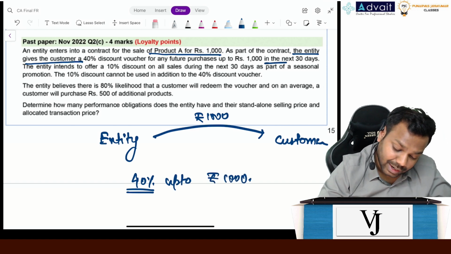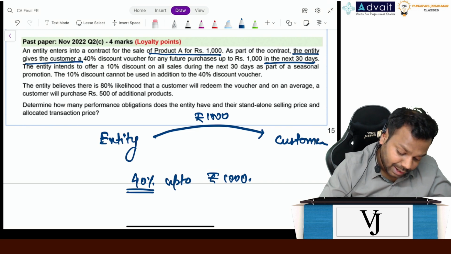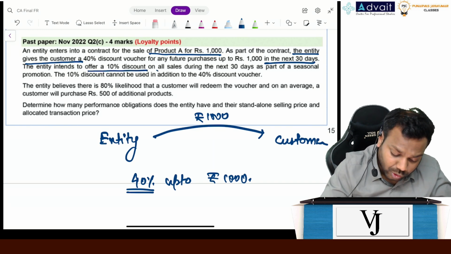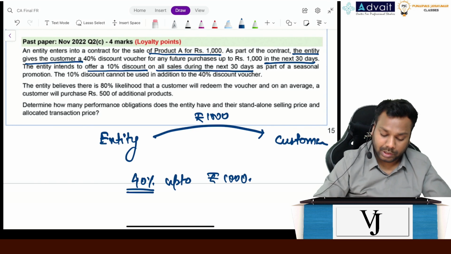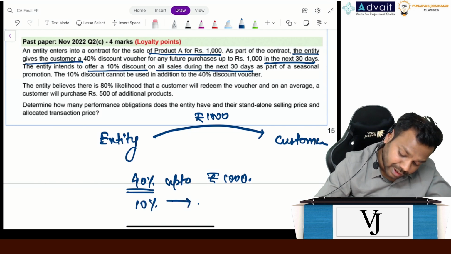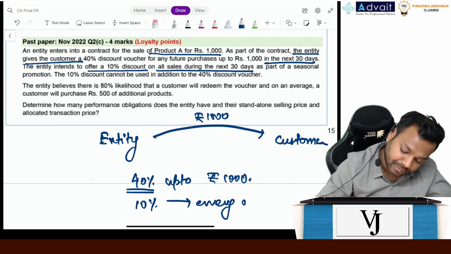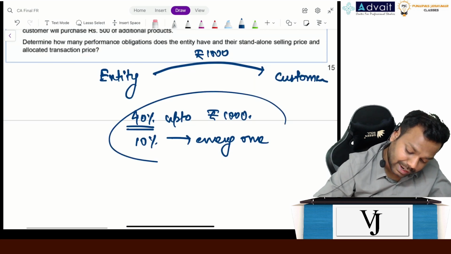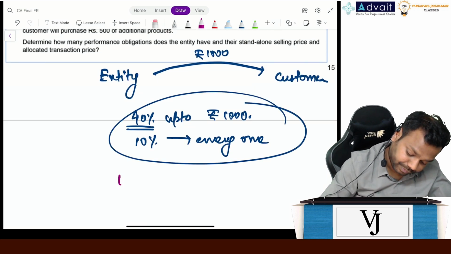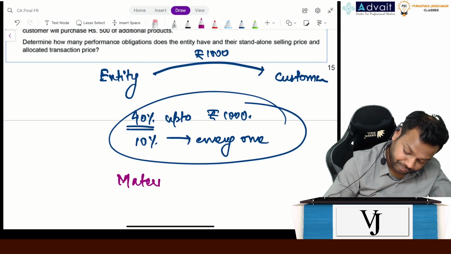Now, in the next 30 days, the entity intends to offer a 10% discount on all sales. Now 10% discount to everyone. What is the material right? Now the material right is 30%.